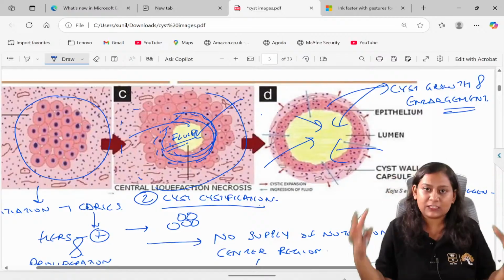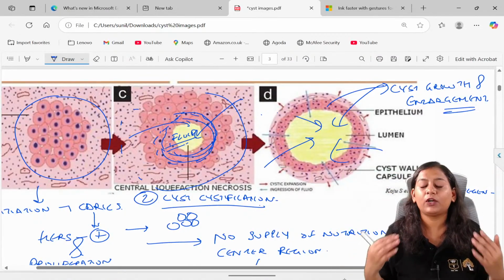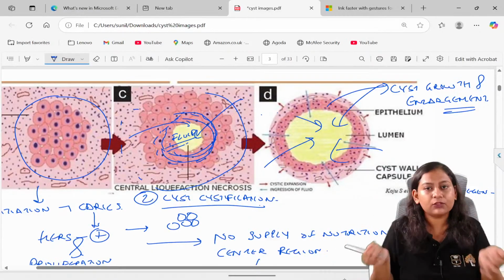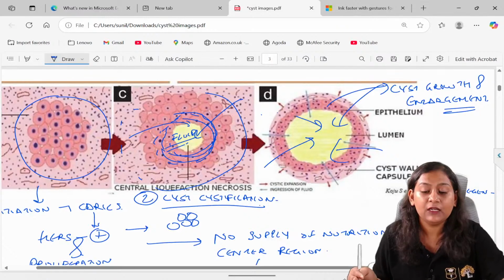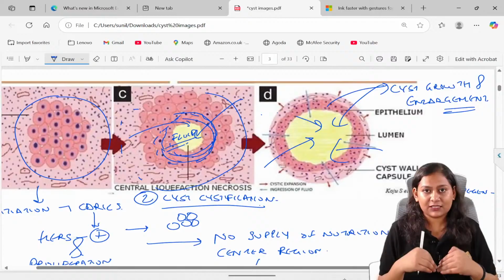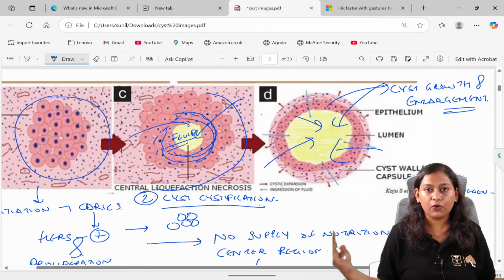Further cells will degenerate, and more cells are getting degenerated. So what will they do? They will release an excessive amount of protein. Now, to balance out this excessive protein, by osmotic pressure the fluid will enter inside, and further the cyst will grow and enlarge.